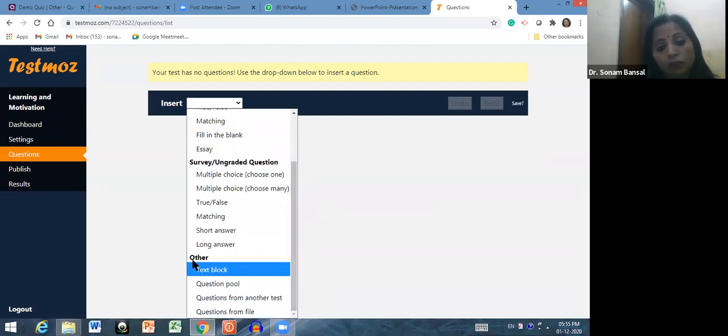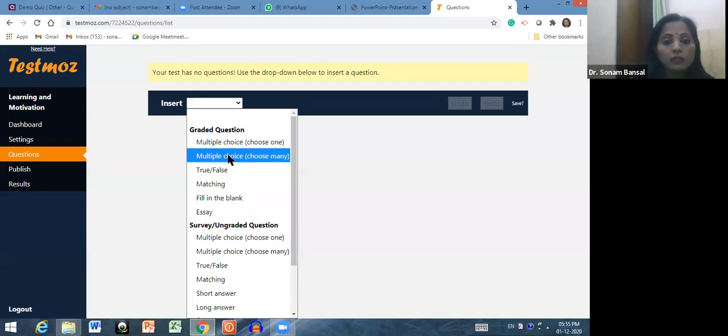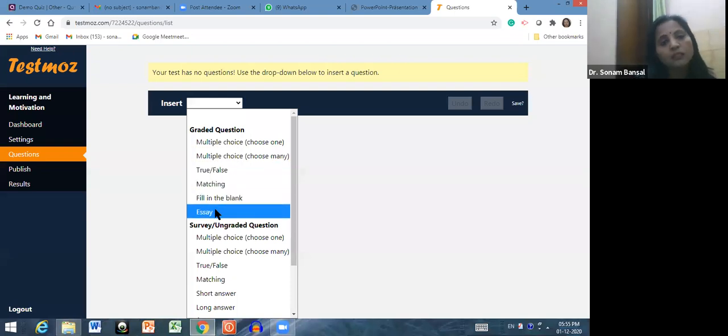And you can insert other questions like test block, question pool, questions from another test, or questions from file. But for others, again, you have to go for the upgraded version. So let me show you how you can insert graded questions. Graded questions means you can make this a quiz. And for that, you have 6 types of choices in which you can insert the questions. You can insert multiple choice question with one choice, multiple choice with many choices, true and false, matching, filling the blanks, and essay.